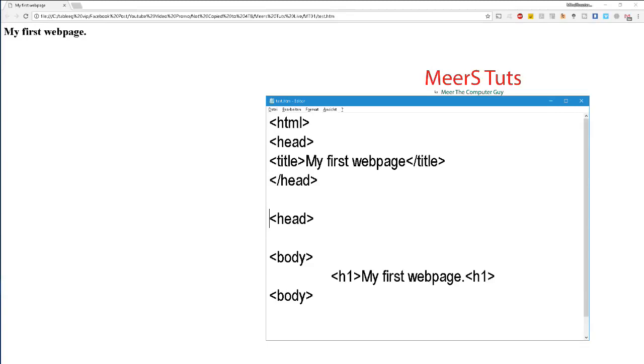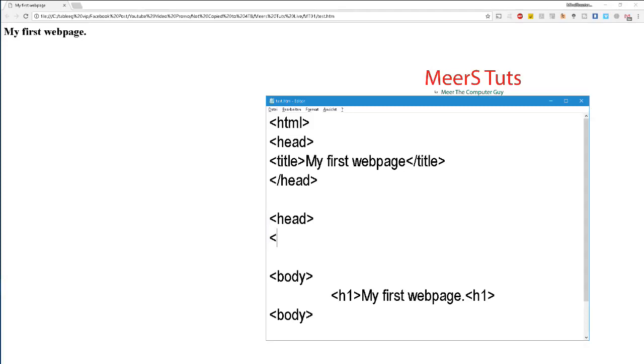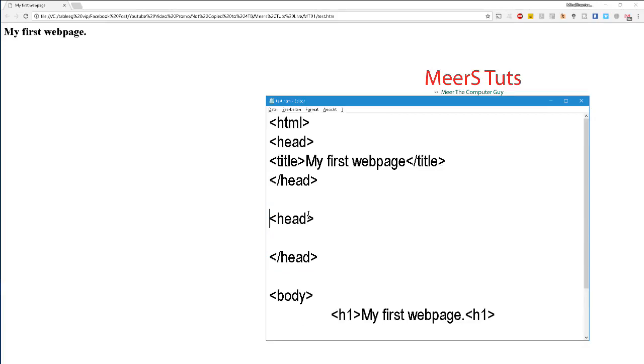It is common practice to write all tags in small letters, not camel case or all capitals, just small letters. head, and close it. And when you want to end this, then you have to put a front slash head. So it is a complete opening tag and closing tag, and you can put anything inside it and it will take effect.